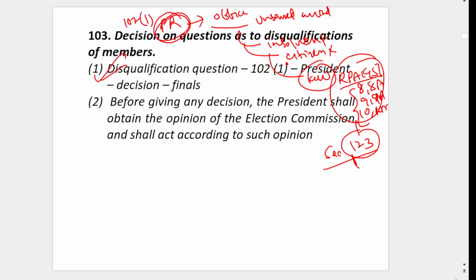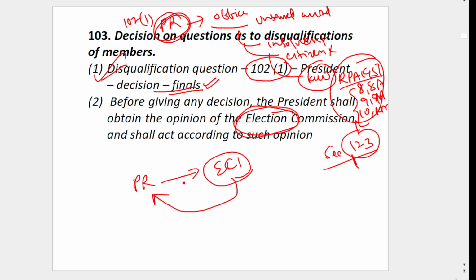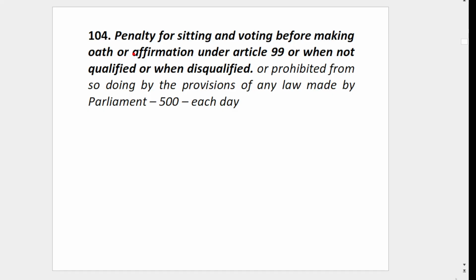So the disqualification question as per 102(1), the president will decide and his decision is final. Of course, when deciding this, the president will take the opinion of the Election Commission. The president will refer to the Election Commission, asking what the Election Commission says. Whatever the Election Commission says, the president will do. So it is binding on the president. He must follow that. That is article 103. Then article 104, for example, there is a penalty of rupees 500 per day.